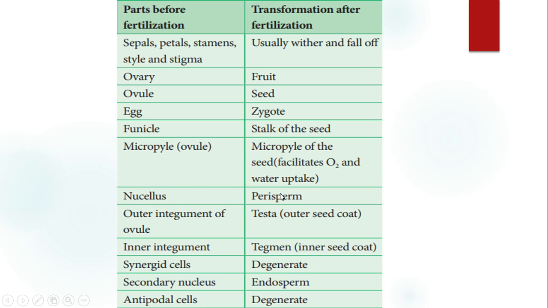Nucellus becomes perisperm. Outer integument of the ovule becomes testa, which is the outer seed coat. Inner integument becomes tegmen, which is the inner seed coat. Synergid cells degenerate. Antipodal cells degenerate. But the secondary nucleus, after fertilization, forms a nutrient tissue called endosperm. In plants, endosperm is the only tissue that is triploid, that is 3n, with three sets of chromosomes.